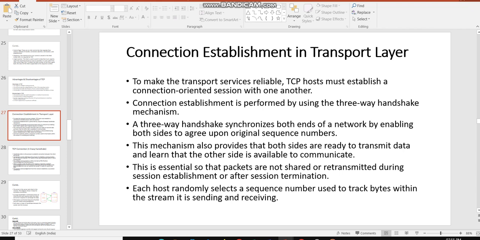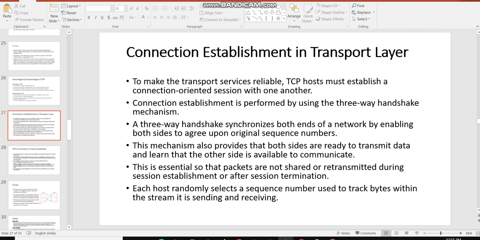What happens in this protocol is it focuses on the connection. As it focuses on the connection, establishment is the important part. So we will see the connection establishment in the transport layer. To make the transport services reliable, TCP hosts must establish a connection oriented session with one another. Connection establishment is performed by using a three-way handshake mechanism. The mechanism which is followed for establishing the connection is called the three-way handshake mechanism.